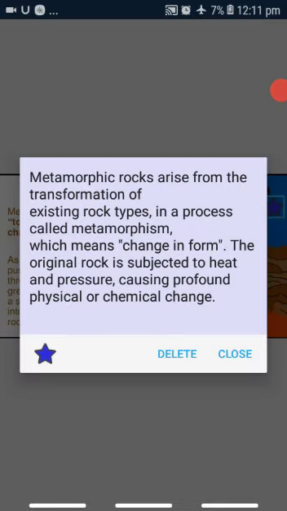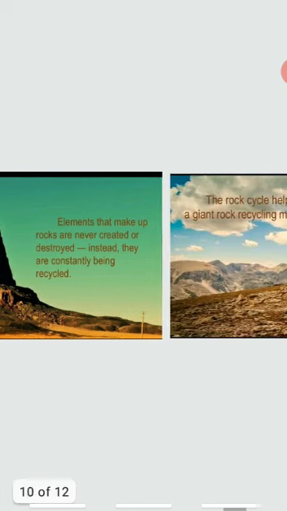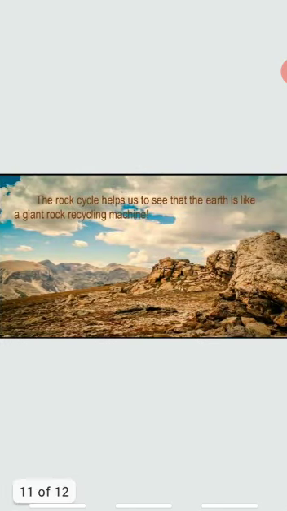Metamorphic rocks arise from the transformation of existing rock types in a process called metamorphism, which means change in form. The original rock is subjected to heat and pressure, causing profound physical or chemical change. Now, the elements that make up rocks are never created or destroyed. Instead, they are constantly being recycled. The rock cycle helps us to see that the earth is like a giant rock recycling machine.